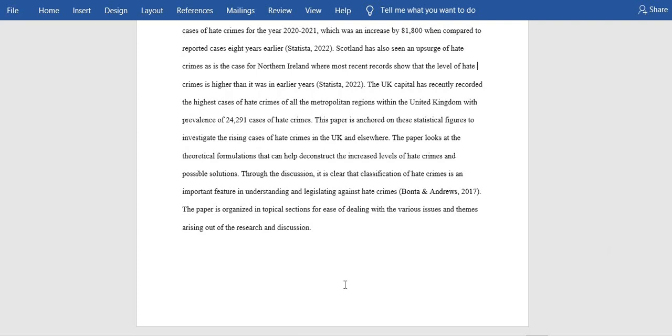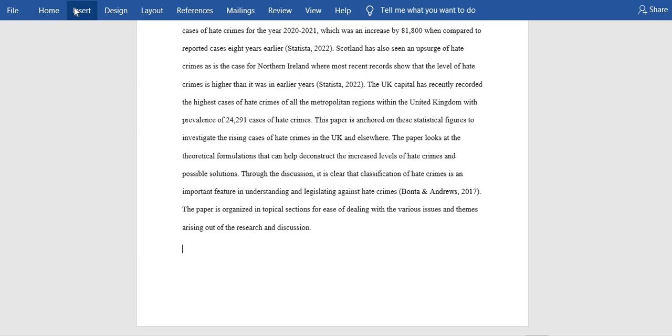Yeah, so guys, if you want to insert your reference page, we have said that reference is the last page and it's written independently on the last page of your writing. Yes, independently. So this is what we are going to do. We are on our second page. Now we are going to break the page. Remember how we broke the first page into the second page? Don't worry, I'm going to show you that.